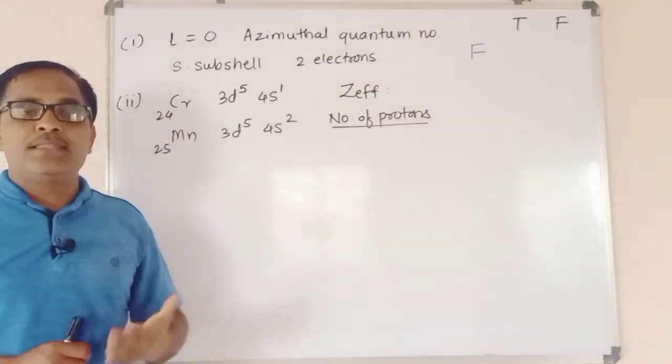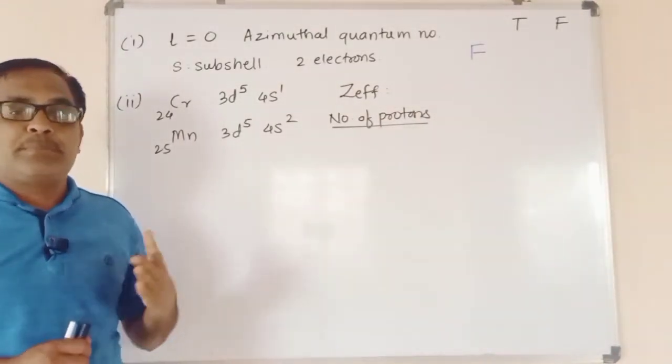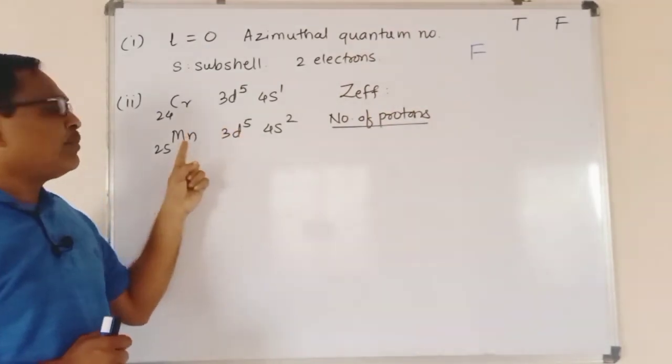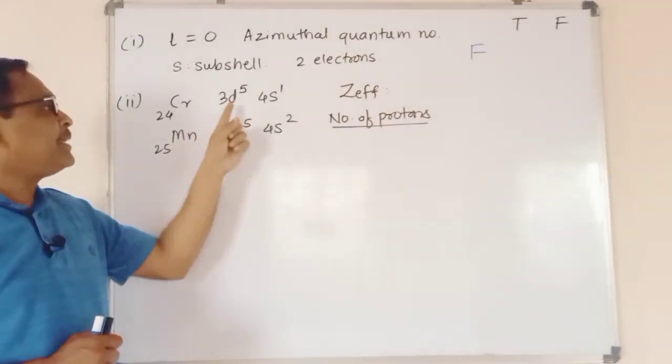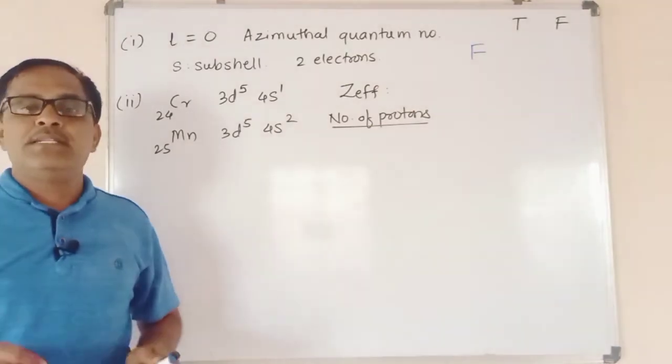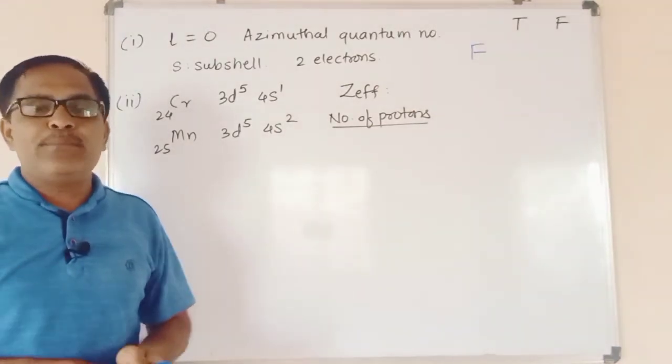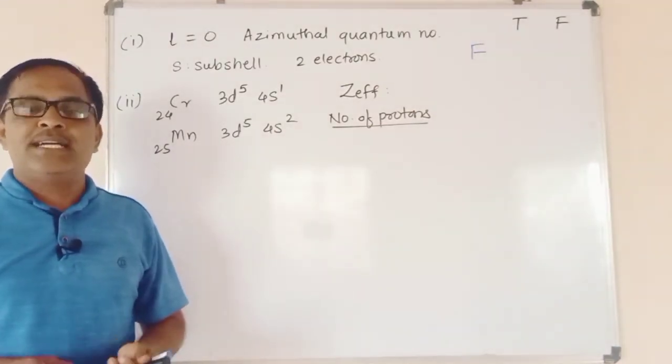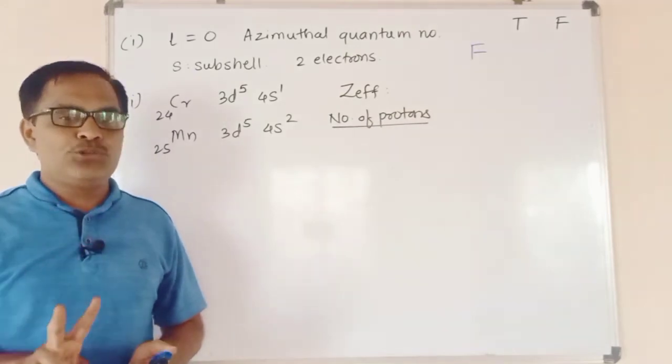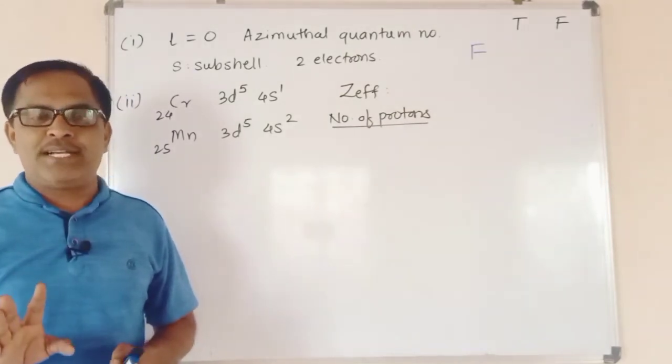Therefore, the effective nuclear charge possessed by 3d electrons of Mn is greater than that of 3d electrons of chromium, just because of the different number of protons present in the nucleus, and hence statement number 2 is also a false statement.